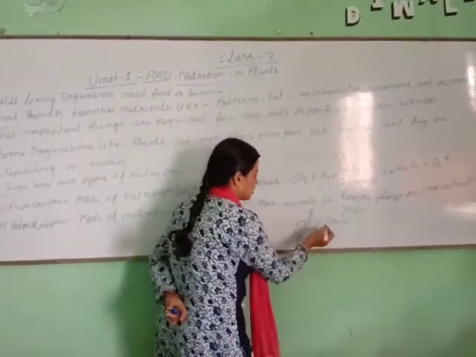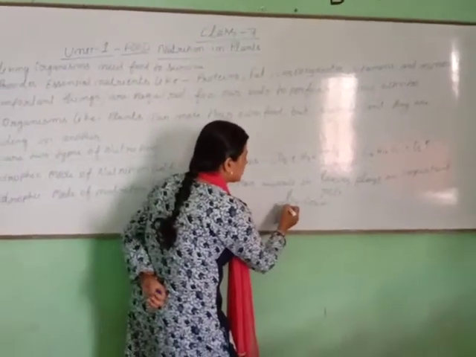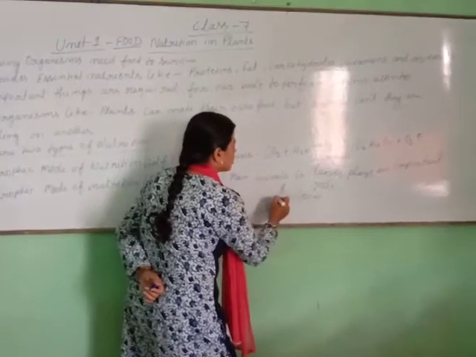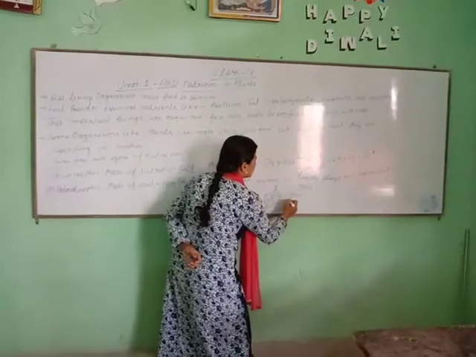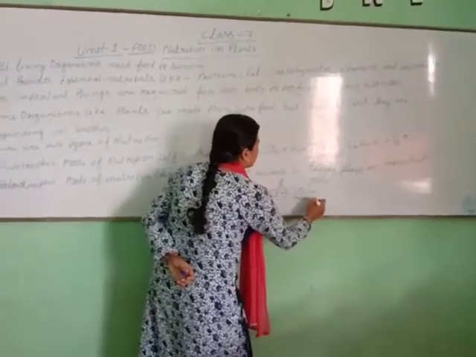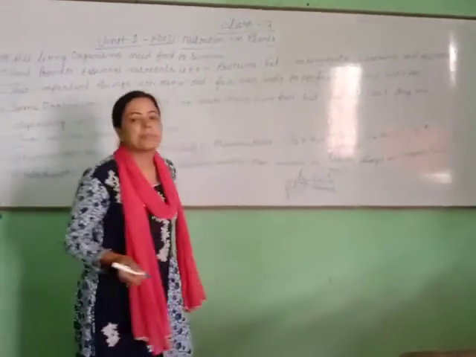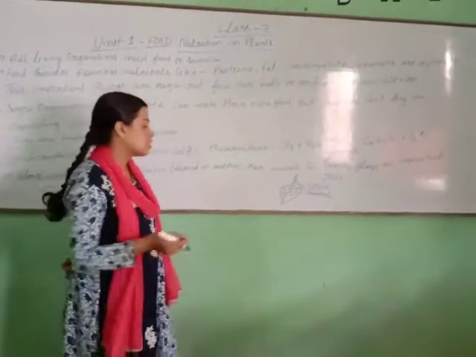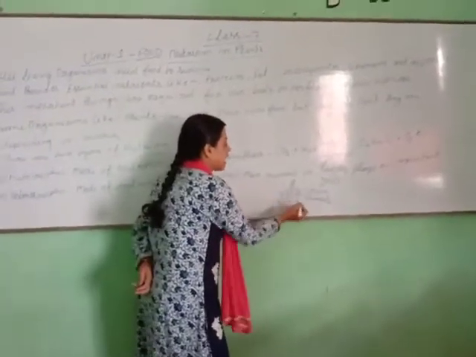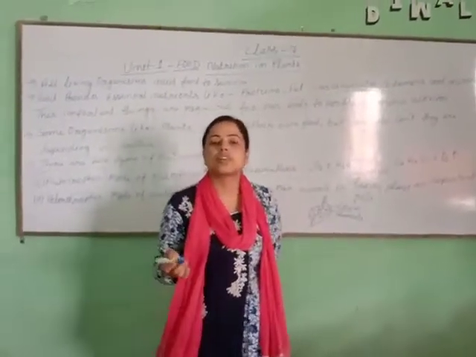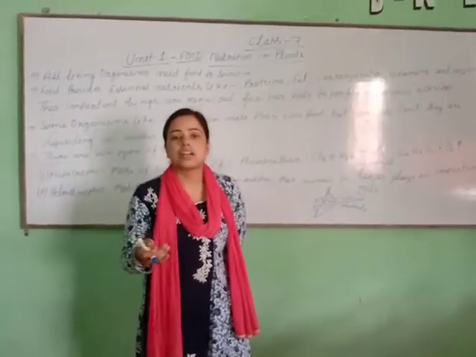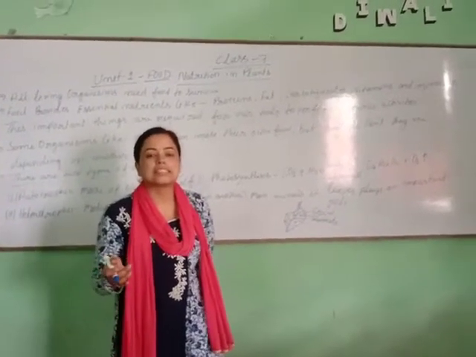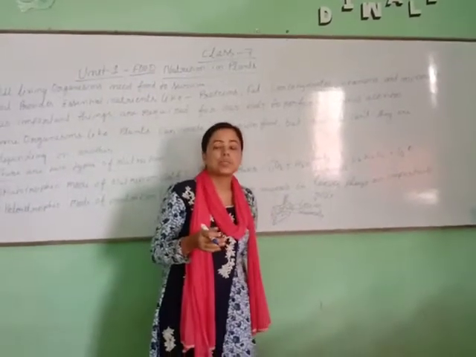The important thing is stomata, the little pores seen on the leaves. This is an important part of photosynthesis. The leaves have chlorophyll. This chlorophyll absorbs sunlight, water and other things and produces food.